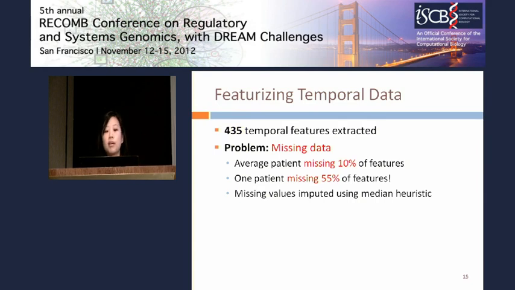And notably, one big problem that we had to deal with was missing data. There was a lot of missing data in this challenge. To give you a sense of the magnitude, the average patient was missing 10% of his or her features. One patient in particular was missing over half their features. And what we did here was simply to replace any missing values with the median feature value of all the data that we could see at that point.